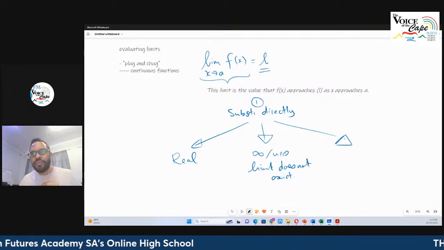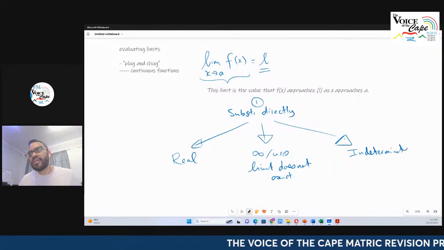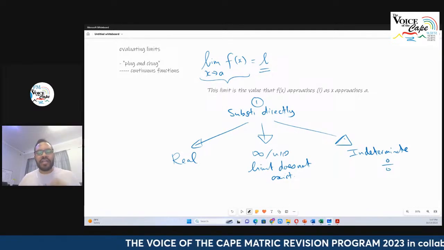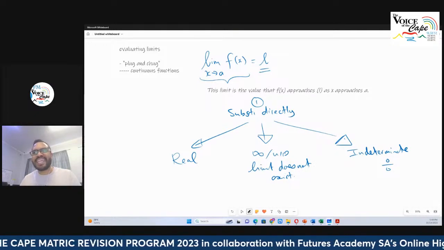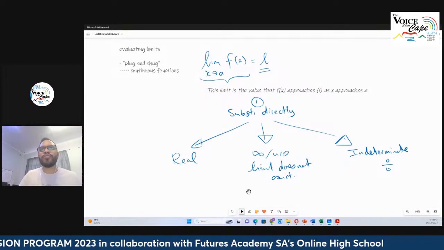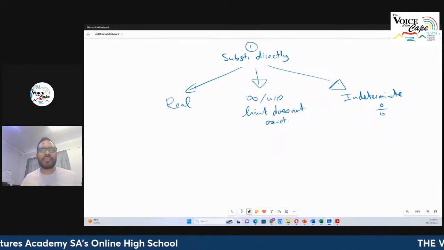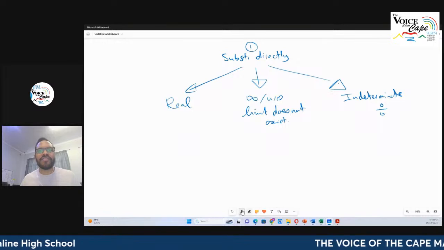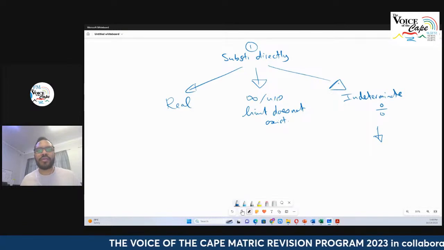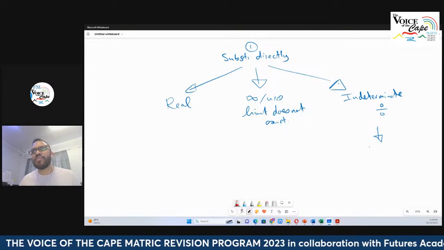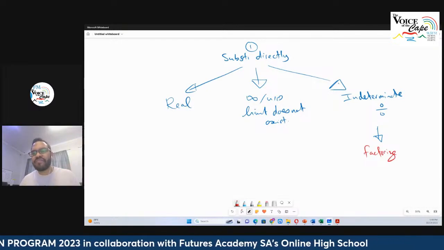The third option that you can get is what's known as an indeterminate form. An indeterminate form is a form of 0 over 0. Now, if you get an indeterminate form, you're not done. You need to do a secondary step. That secondary step is that you are going to factorize, and then simplify.